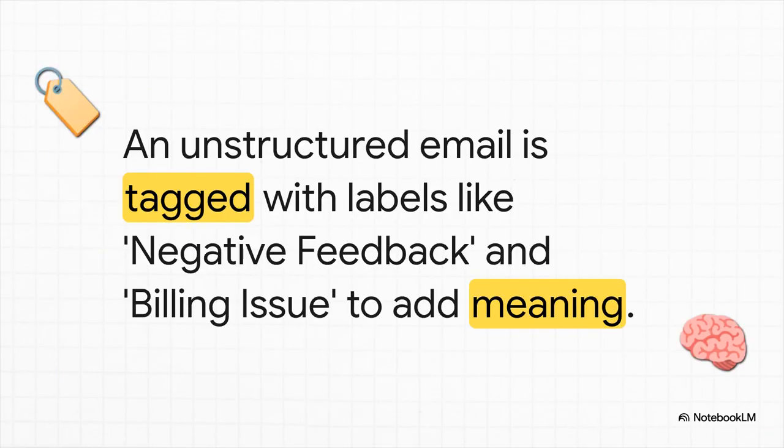So, for example, that angry customer email is no longer just a random wall of text. Once we tag it with labels like negative feedback and billing issue, we've given it layers of meaning. And that's huge, because now the AI can start to recognize what patterns go with those kinds of labels.